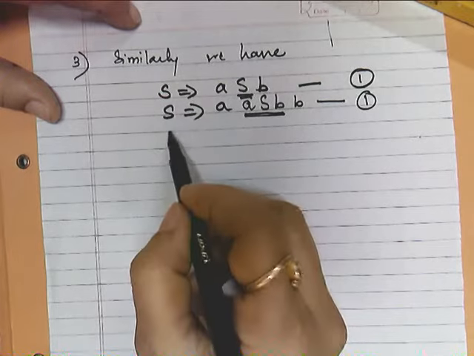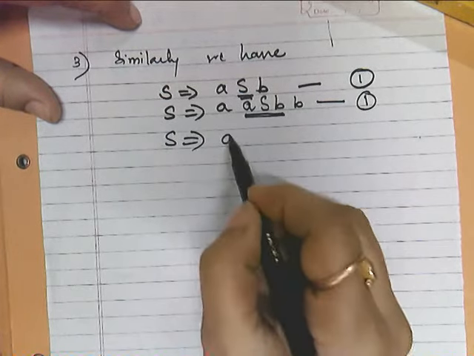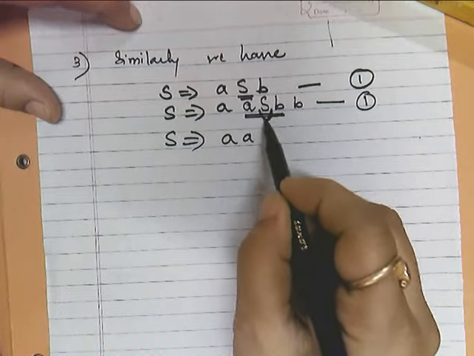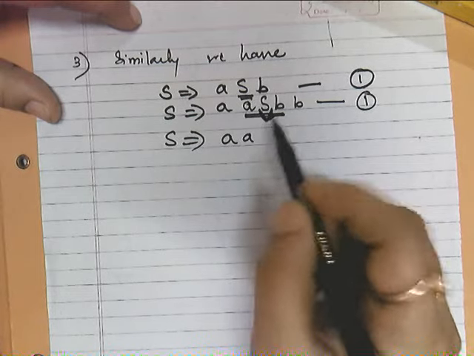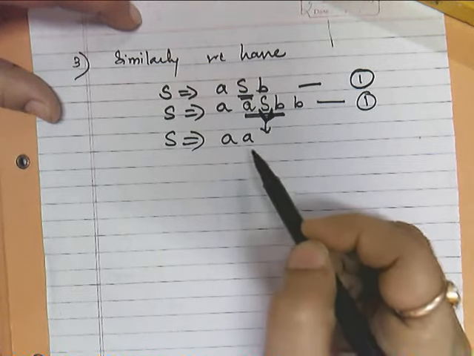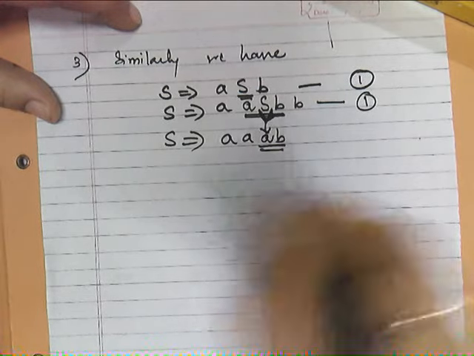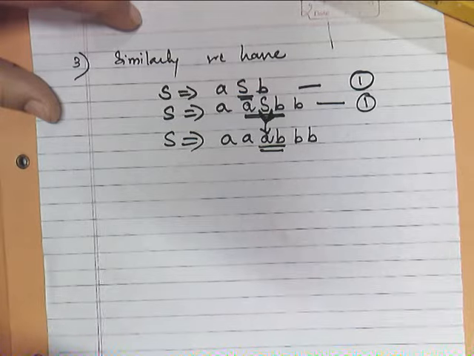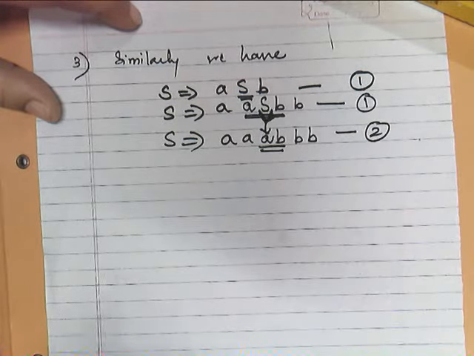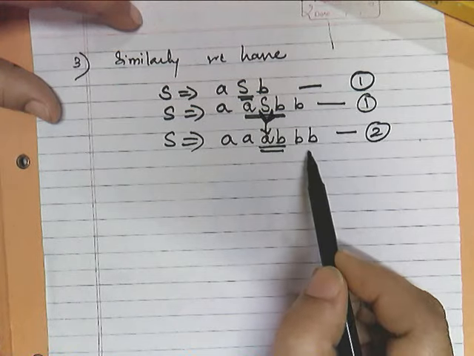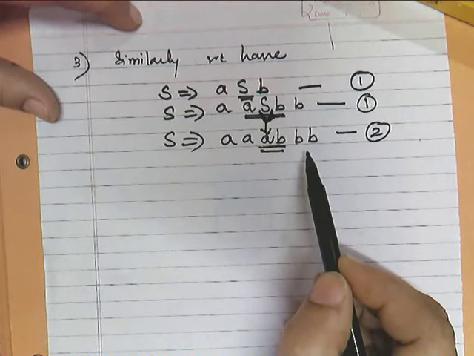Now I would like to replace this S with AB using rule 2. So by using rule 2 it will become AB and this will be BB. Now I have got all the terminals here, right?